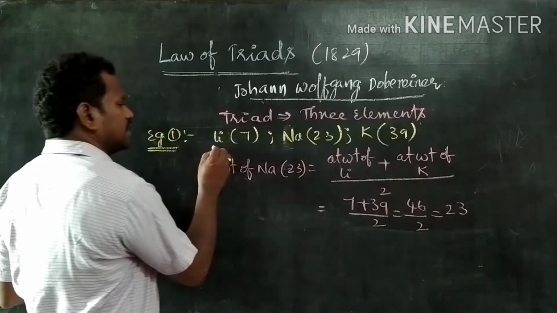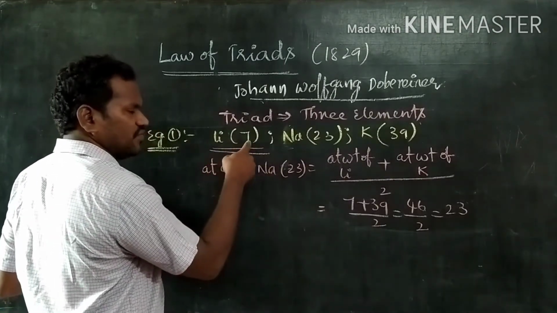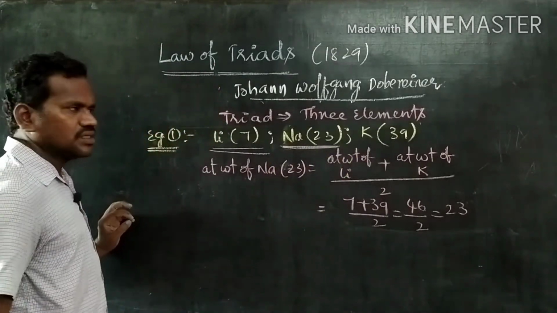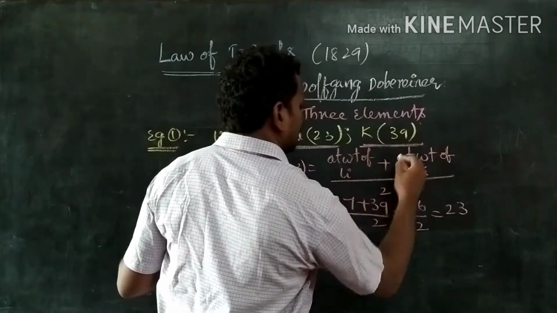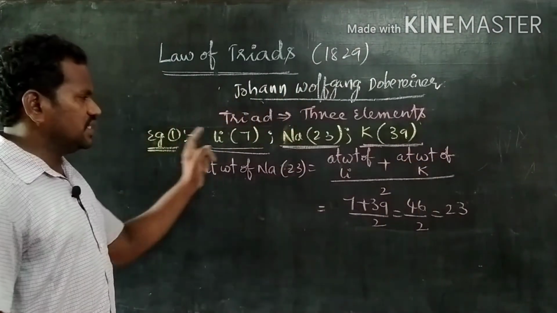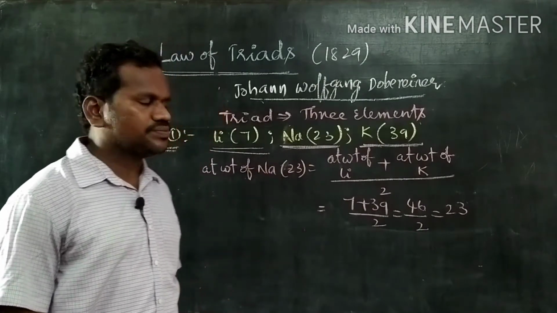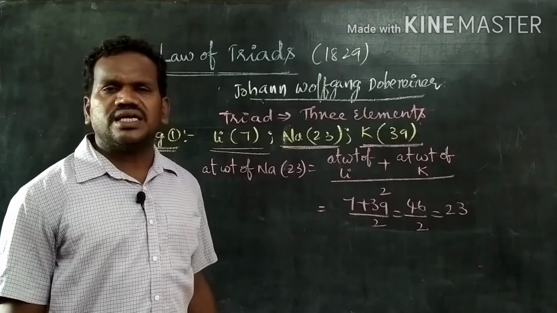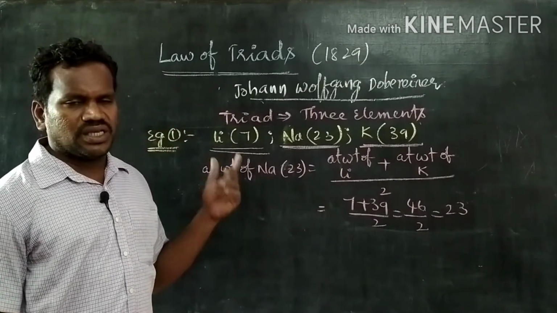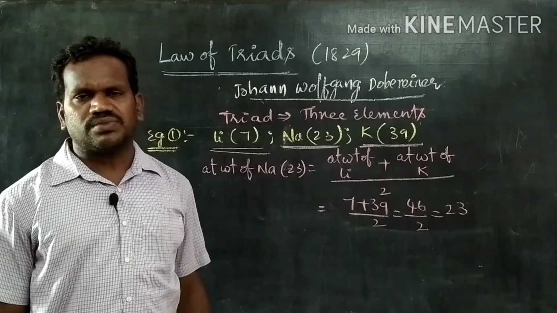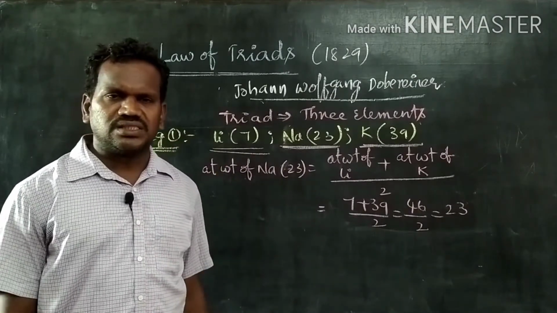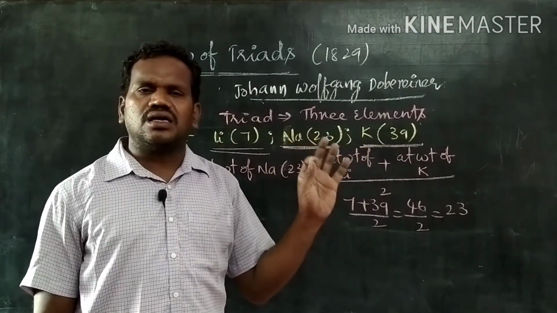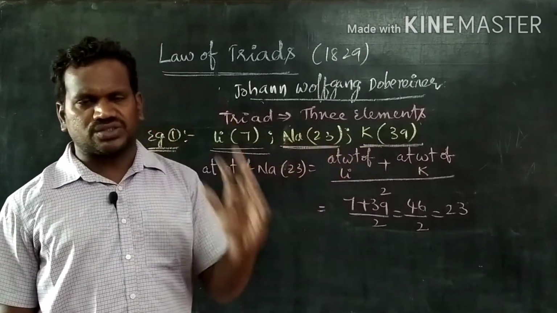In the first example, he took lithium with atomic weight 7, sodium with atomic weight 23, and potassium with atomic weight 39. These 3 elements he considered as a group. See, those atomic weights are arranged in ascending order. Means in a group only 3 elements must be there, and the second point is we should arrange those elements in the ascending order of their atomic weights.